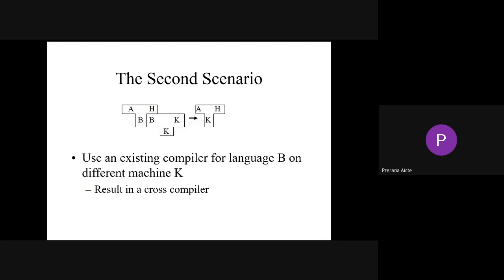So finally, clubbing this type of two compilers and generating a third compiler, we call it a cross compiler, right? So getting or passing more than one compiler to get a unique compiler, we call it a cross compiler. Using an existing compiler of a language B on a machine K, we need to derive this compiler.